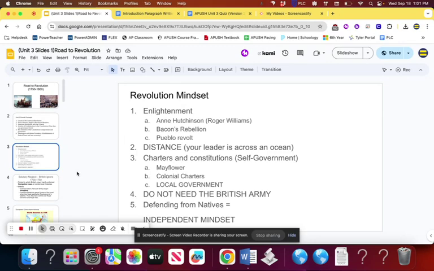The Americans also have an independent mindset in the sense that they have charters that already exist. They have colonial charters. We told you the story about Connecticut's and the oak tree, right? But anyways, we already have government at home, and we're already defending ourselves from the natives. So if the government isn't really providing us laws or structure or protection, why do we have them as a government? It's a legitimate question. So it leads to this independent mindset.